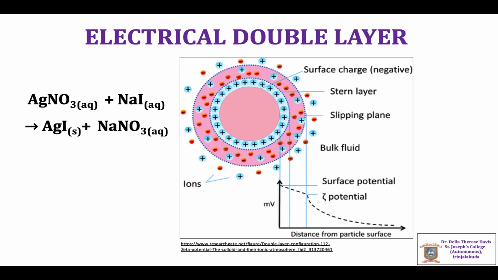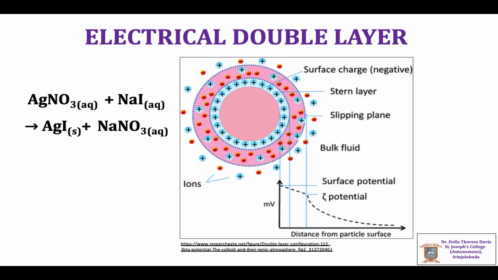As a result, positive Na+ ions tend to form a compact layer in the vicinity of the potential determining I- ion layer. It is represented in the figure. The solution contains both cations and anions, and the cation is held more closely to the colloidal particles. These ions are called counter ions.